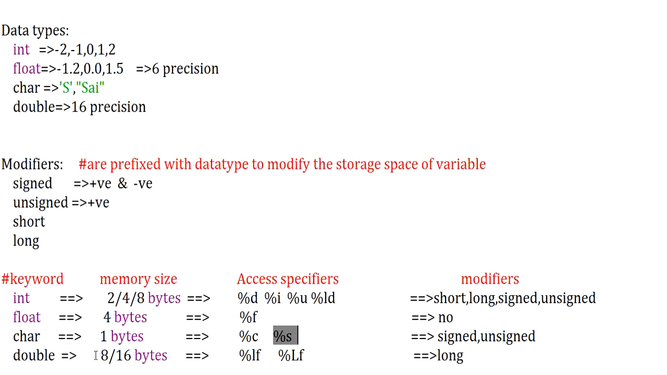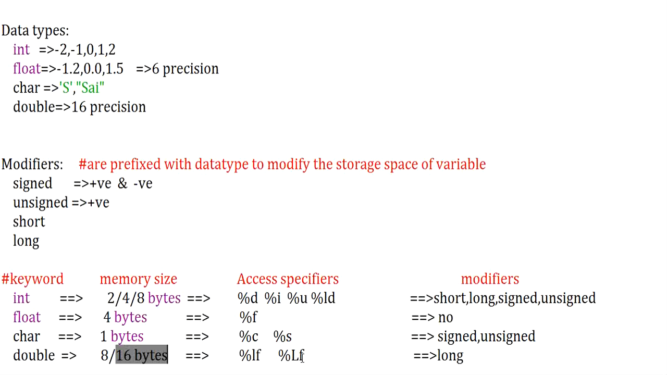If I am going to use double, your double data type requires %lf for its access specifier. Whenever you are given long double, I mean that you are given the modifier long for your double, it requires 16 bytes of memory, and the access specifier for it is %Lf, where L should be in uppercase.